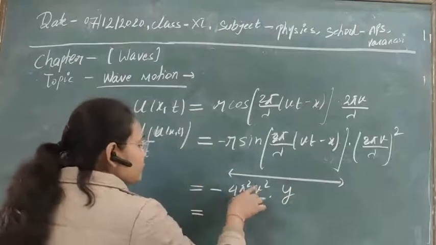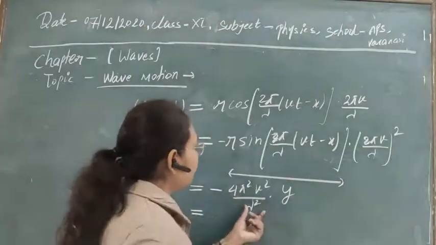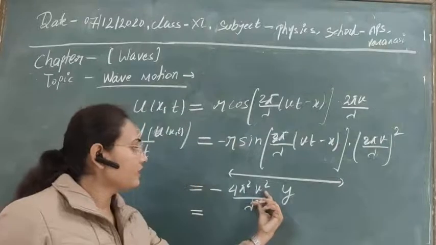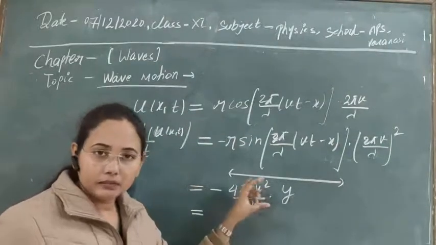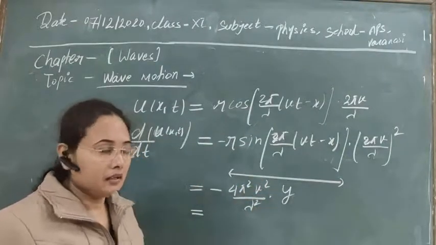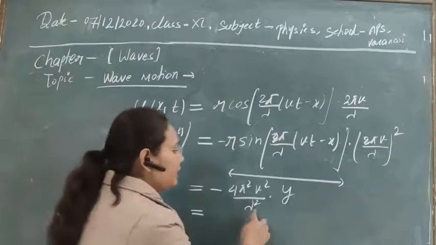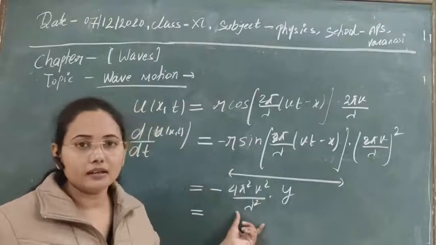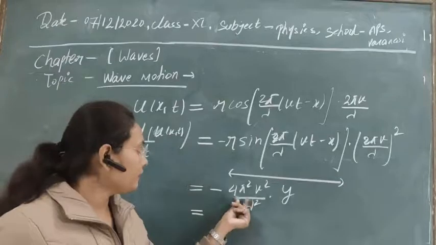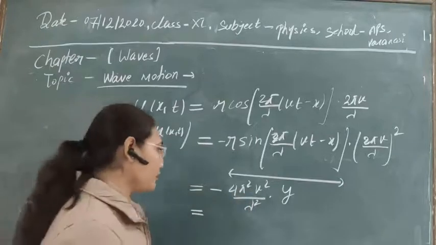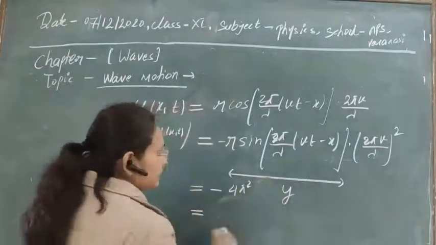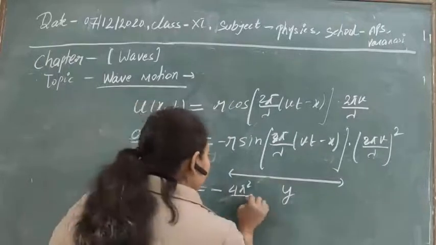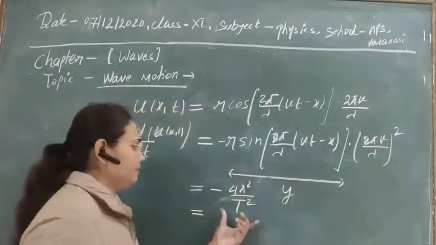And also in place of lambda by v or v by lambda, obviously we can put here the frequency of the vibration, and lambda by v gives us the time period, so here we can also write it as 4 pi square upon T square, where lambda by v equal to T. So we can just write this equation.